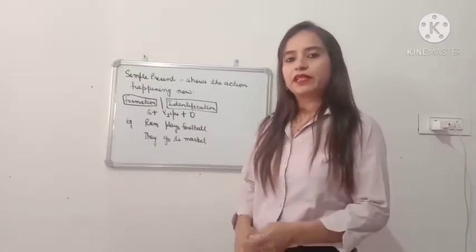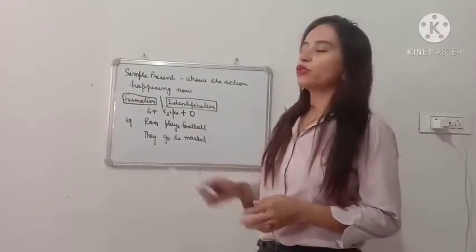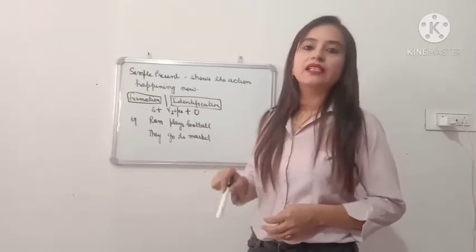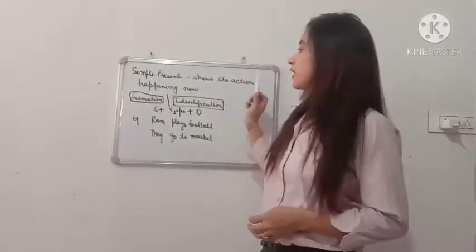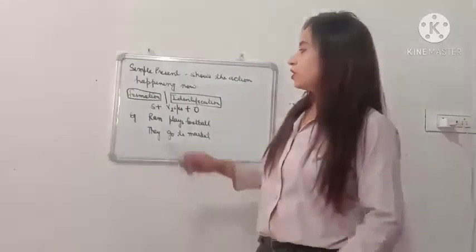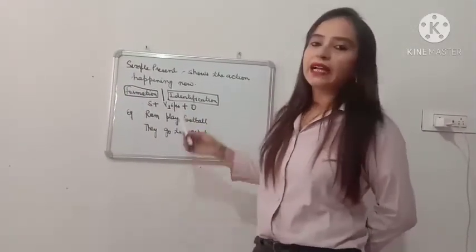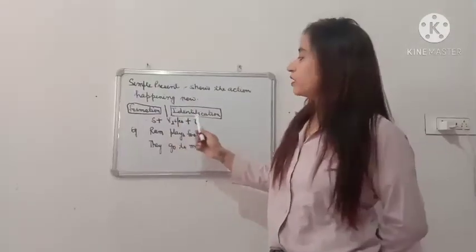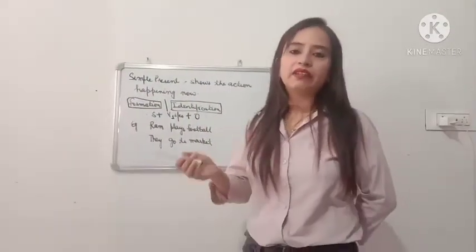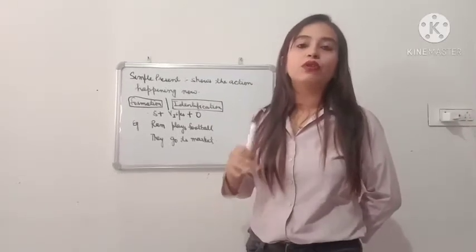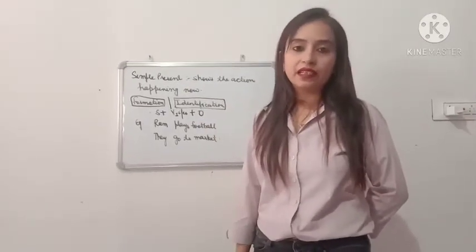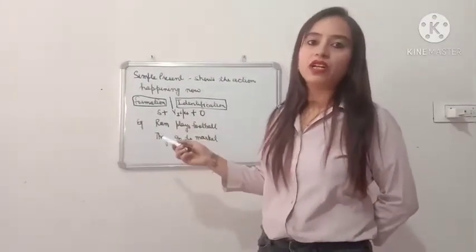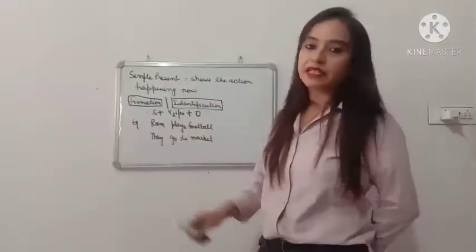What is a simple present tense? Simple present tense shows the action which is happening now, which has started now and which is happening now. Okay, so now we are going to learn the formation and identification of simple present tense. See, what is formation and identification? If you are given any sentence and you have to identify which kind of tense is it, then this formation and identification will help you to identify or to form the simple present tense.